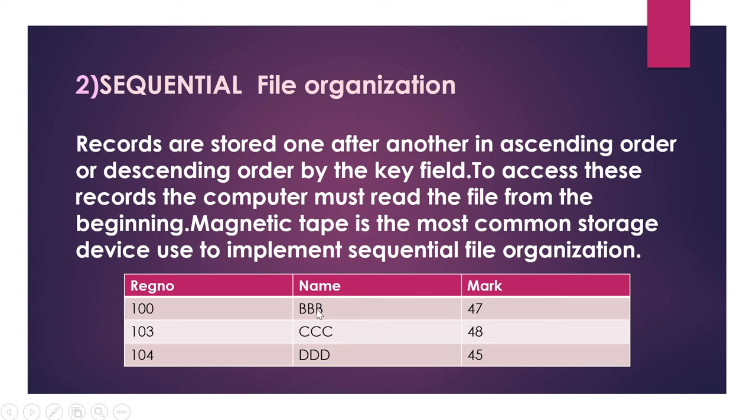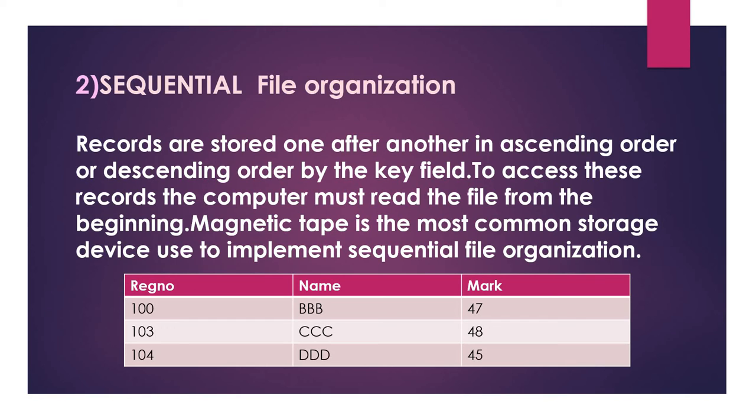How can you decide which field is the key? A key is a field that needs to identify the records. Here we could take the name as the key, but sometimes different students may have the same name. Then it will be difficult to identify the student or record.